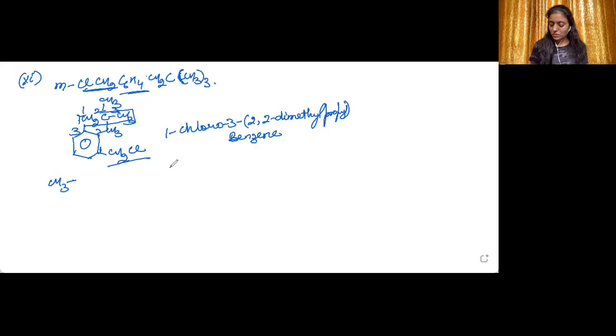Okay. Now this is a benzylic halide, and it is a primary benzylic halide. I have already told you when a benzene ring is there and to that there is a CH2 group, it is the benzyl group. And to the benzyl group, chlorine has been attached. So it is a benzylic halide. Now because this carbon to which chlorine is attached is further attached to only 1 carbon, that is the carbon of the benzene ring, it is a primary benzylic halide. Hope this is clear. Let us now move into the last part of this question.